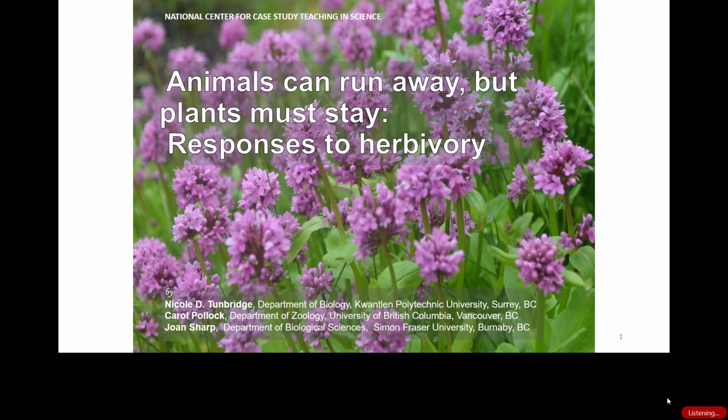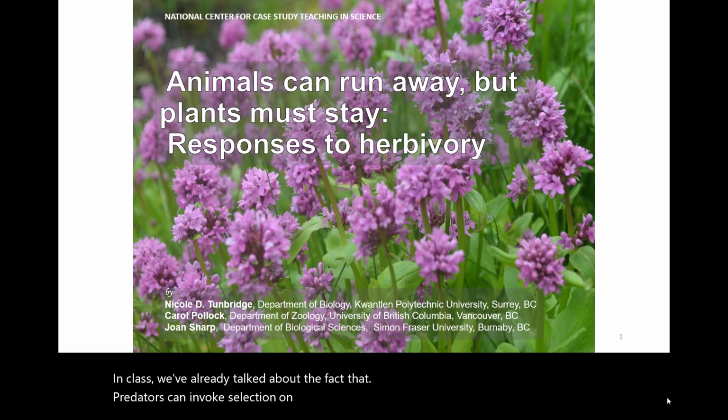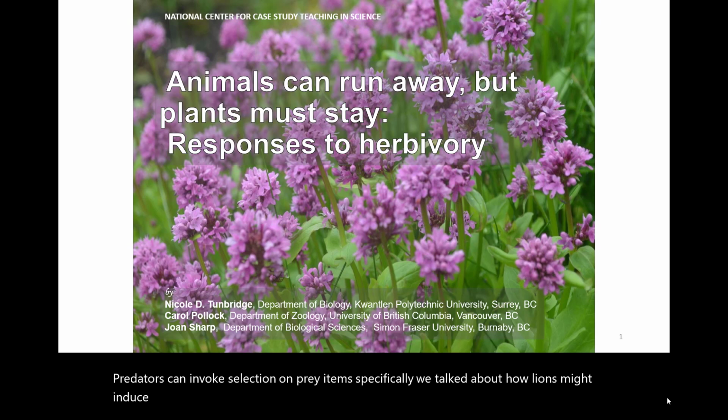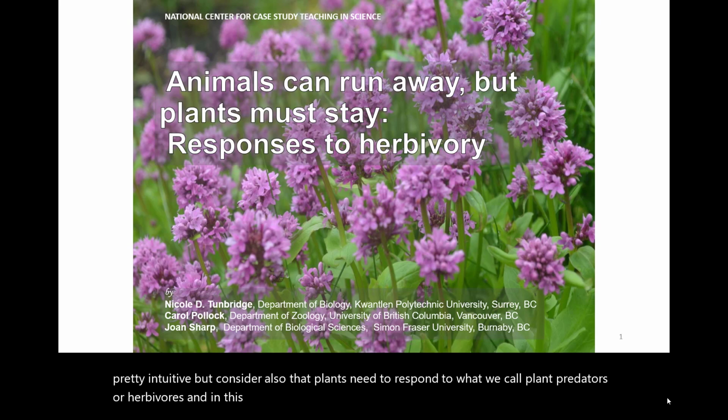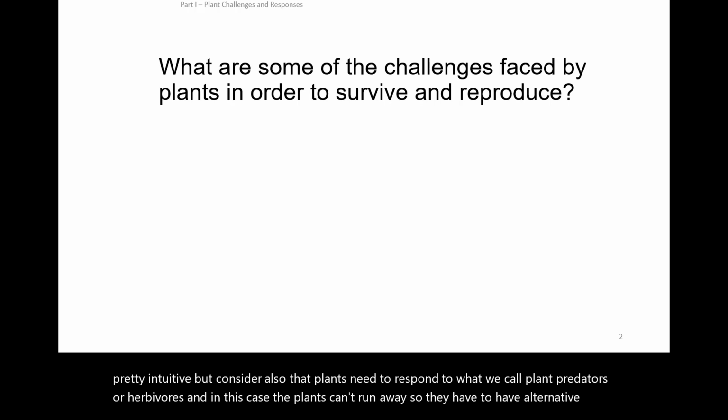In class, we've already talked about the fact that predators can invoke selection on prey items. Specifically, we talked about how lions might induce greater speeds or invoke selection for greater speeds on gazelles. So that seems pretty intuitive. But consider also that plants need to respond to what we call plant predators or herbivores. And in this case, the plants can't run away, so they have to have alternative defenses.